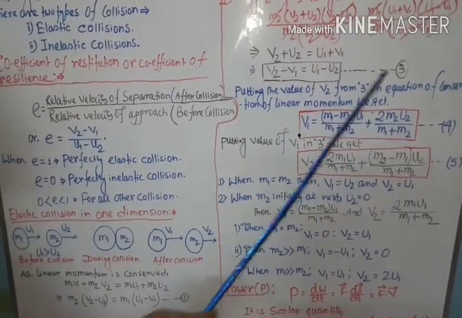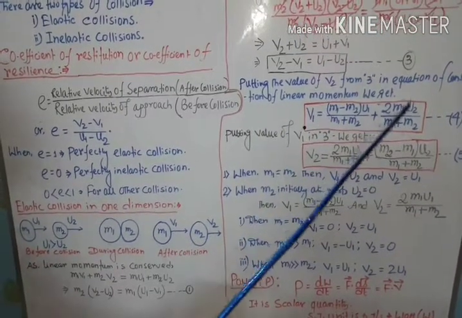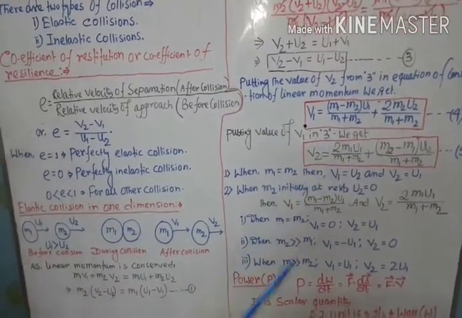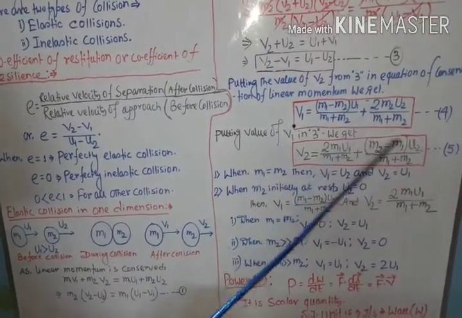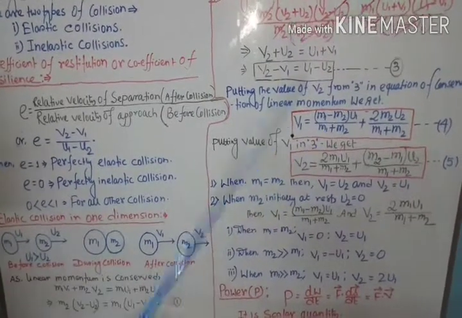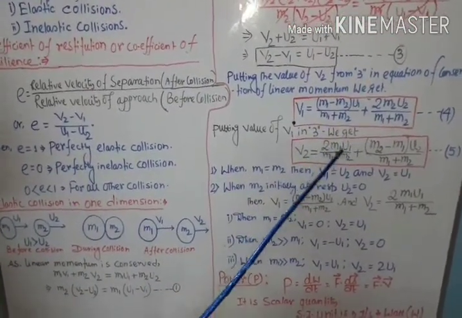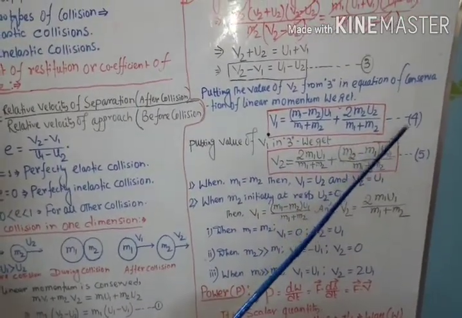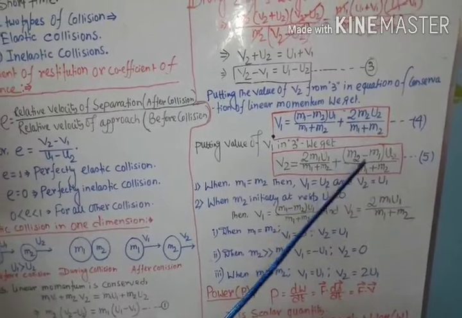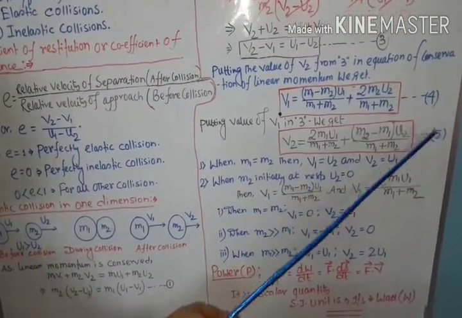This is the expression for velocity of the object of mass m1 after the collision. Now for the value of v2, we put the value of v1 from here in equation number 3, and we get v2 equals twice m1 u1 by (m1 plus m2) plus (m2 minus m1) into u2 by (m1 plus m2). This is the expression for velocity of the object of mass m2 after the collision.